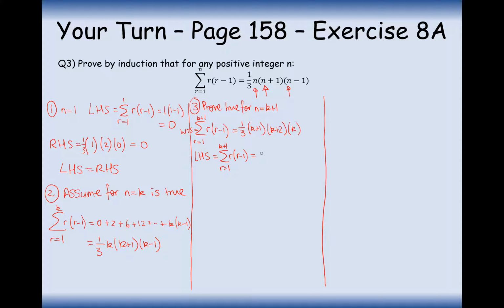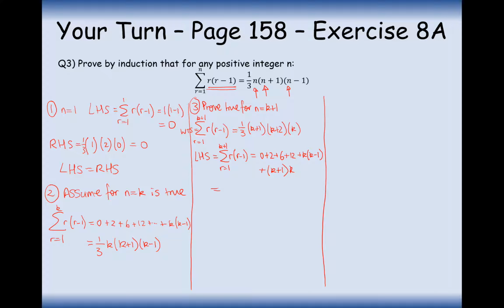So from this, I can write out the first few terms in my series. So 2 plus 6 plus 12 plus k brackets k minus 1. That's the kth step, but we also need the k plus 1th step. So it's going to be k plus 1 times k, just substituting k plus 1 into this part here.